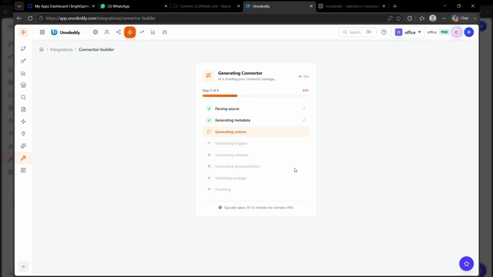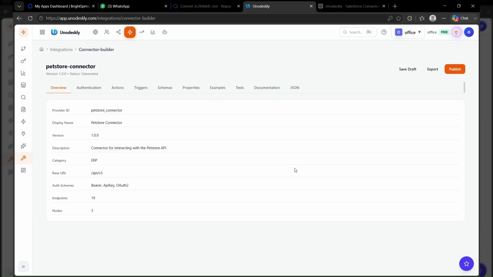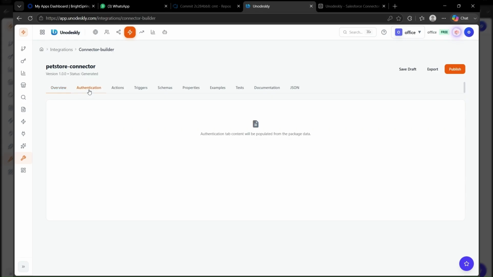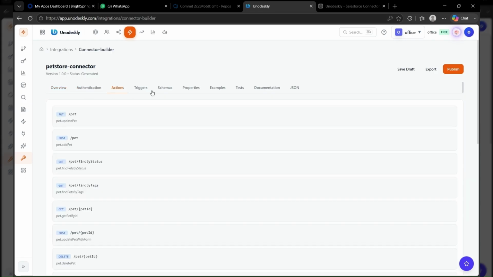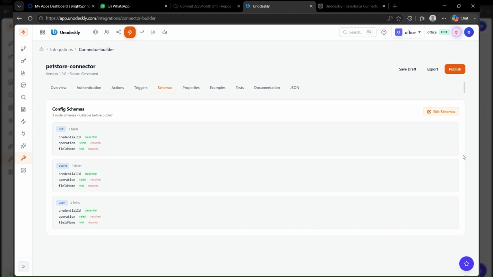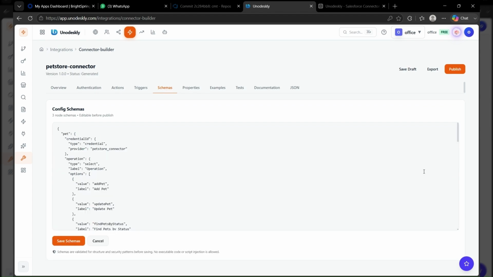Unodeskly analyzed the API, discovered its operations and authentication requirements, generated the connector, generated credential configuration, created schemas and workflow nodes, tested and certified the connector, published it to the workflow builder, and executed the generated node inside a real workflow. This is the core idea behind Unodeskly AI Connector Builder.